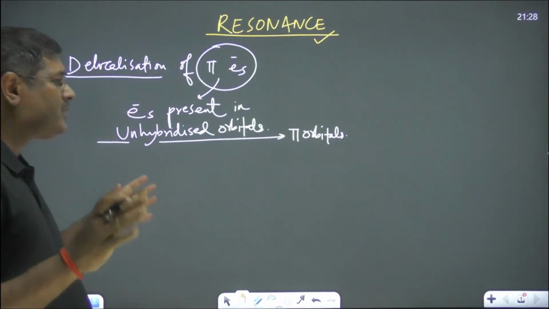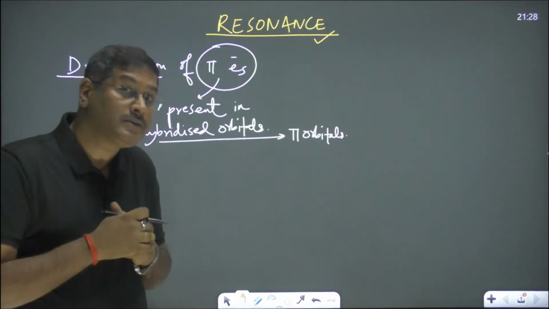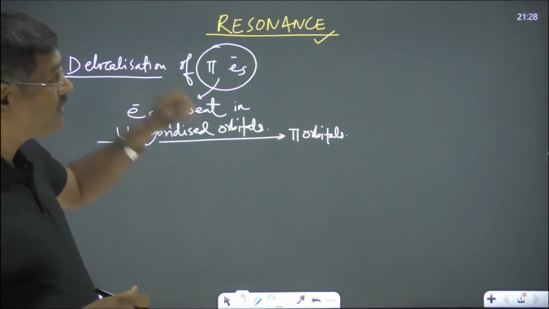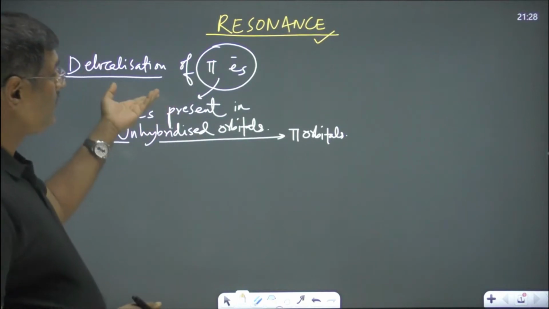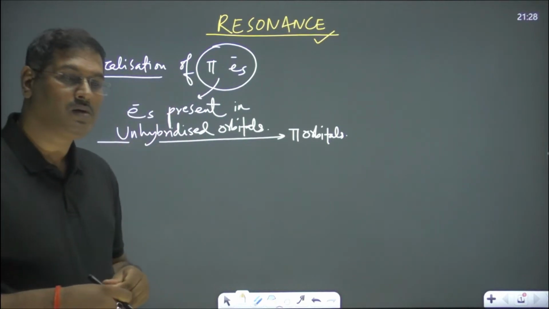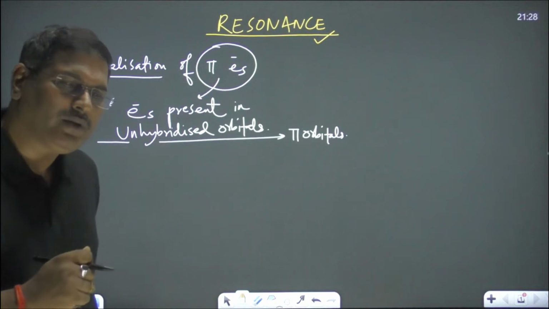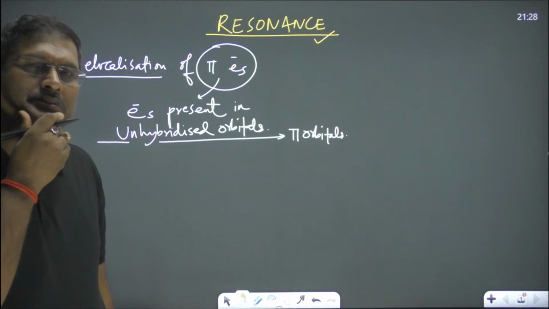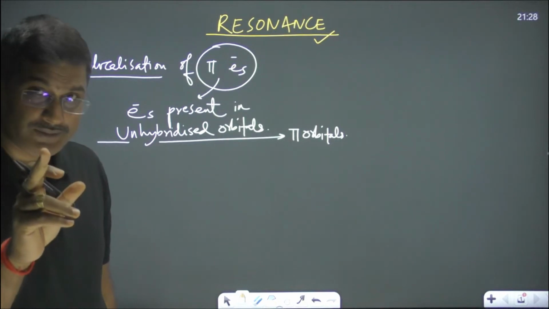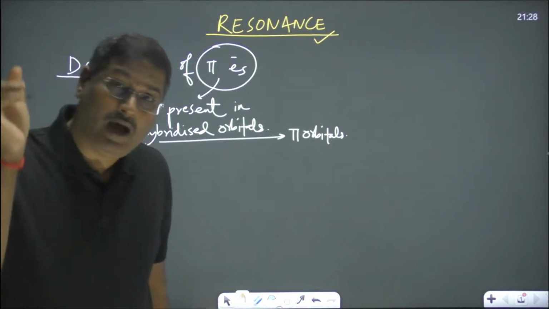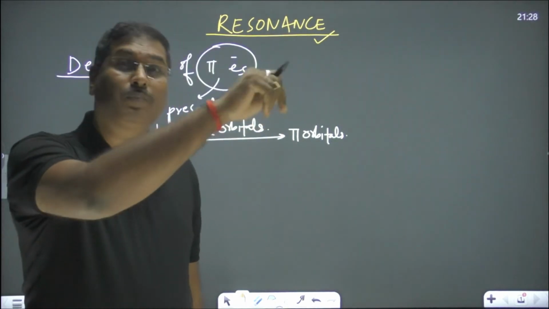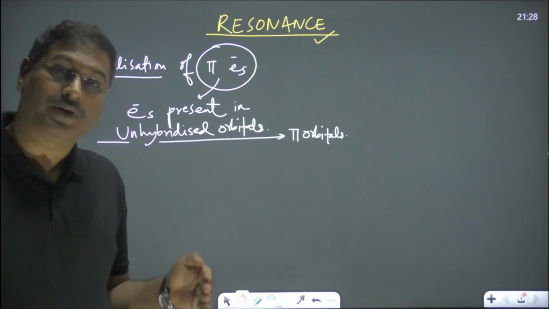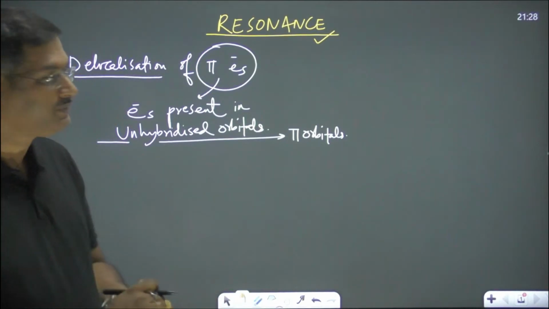Then immediately you can think, sir, what about my definition, electrons present in a pi bond? You tell me one thing. Which orbitals form pi bonds? Unhybridized orbitals form pi bonds.